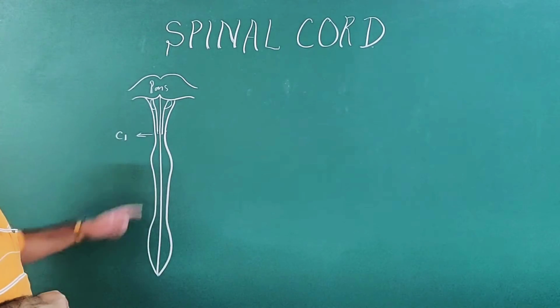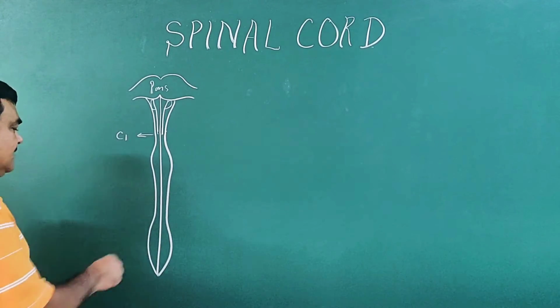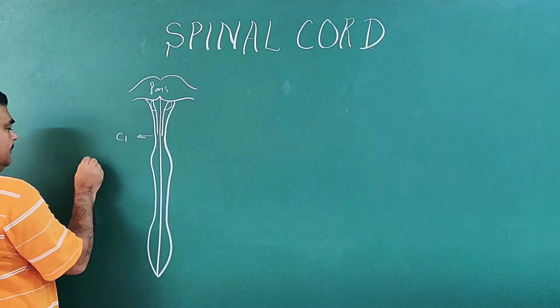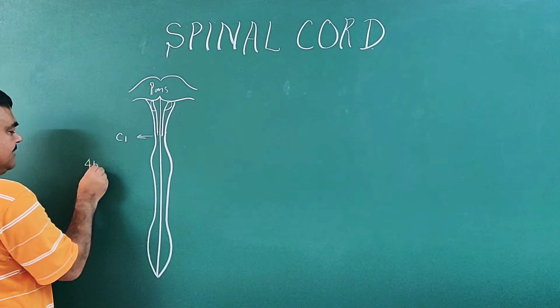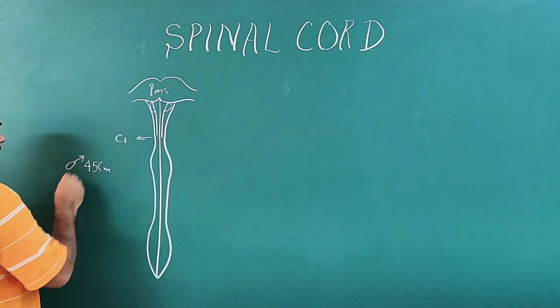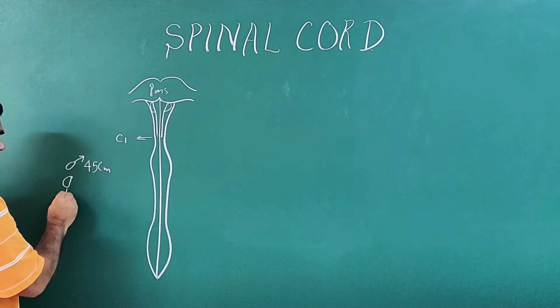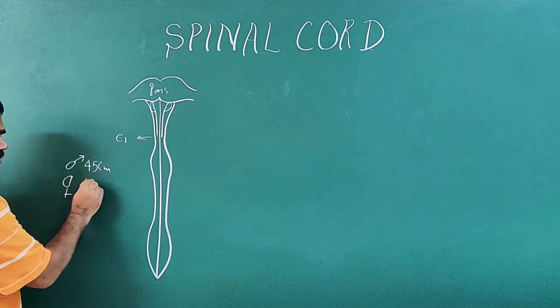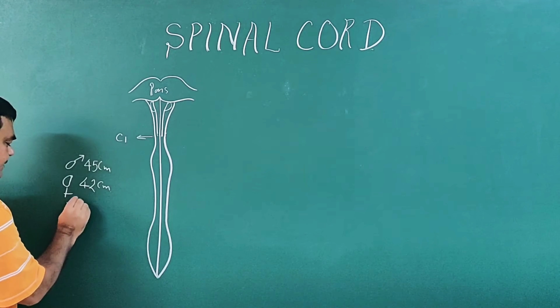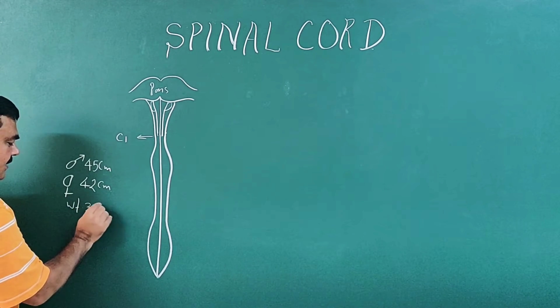this is spinal cord. So the length of the spinal cord is about 45 centimeters in male, and in female it is 42 centimeters, and its weight is about 30 grams.